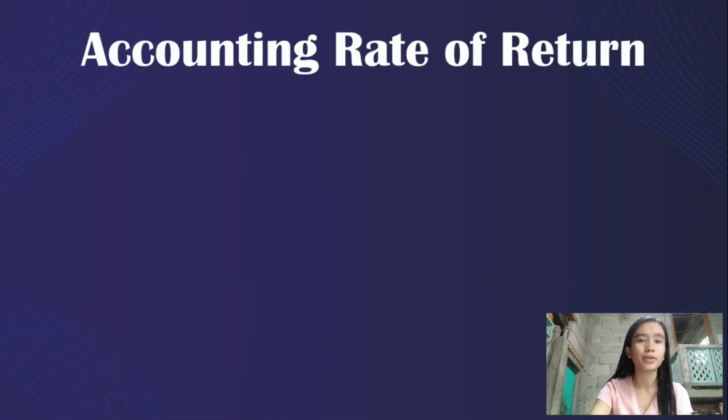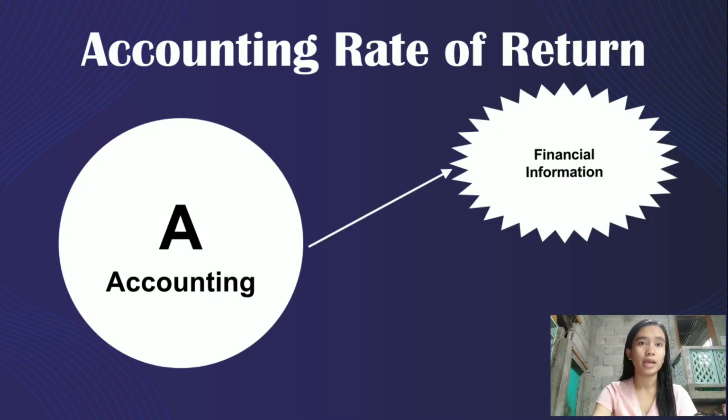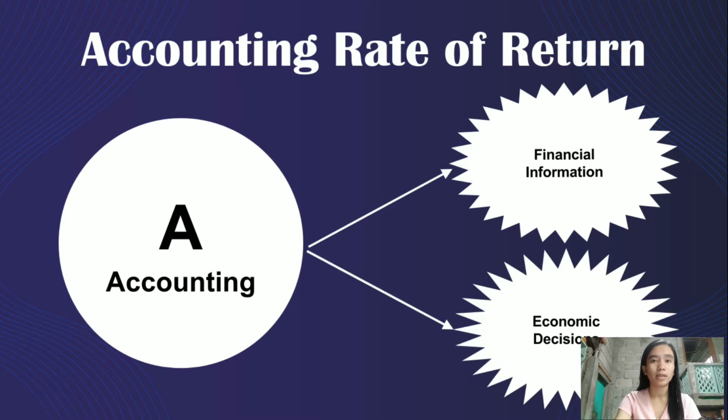So before we proceed to the main topic, we will have an outlook of accounting rate of return by identifying the words included in it. So the first word is accounting, which stands for the letter A. As we know, accounting is a service activity with the function to provide quantitative information, primarily financial in nature, about economic entities which are useful in making economic decisions.